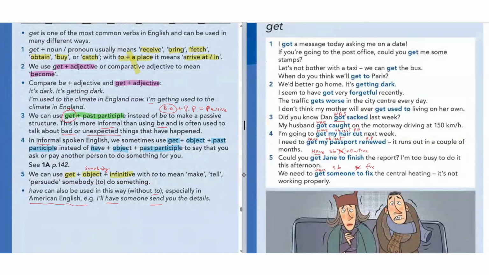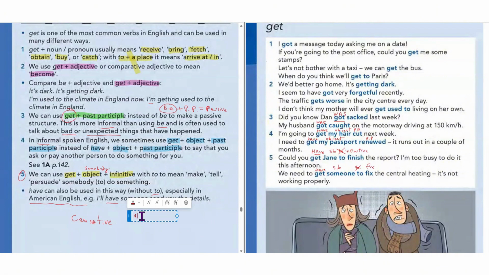So these two structures, number 5, we call them causative, guys. That's it. So I'm going to write these formulas here to be clearer for you. So points number 4 and 5.